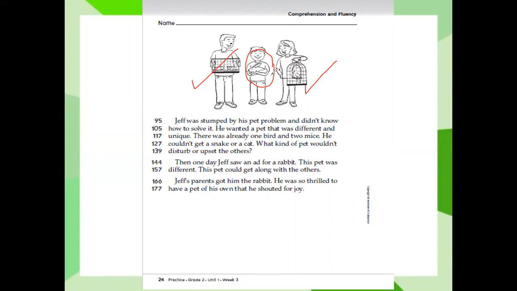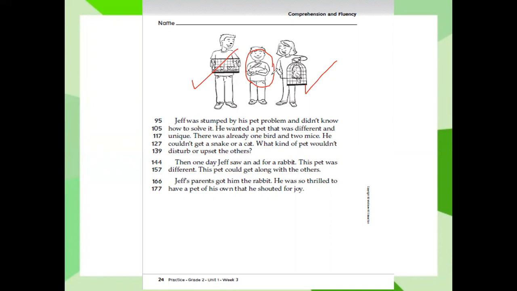Jeff's parents got him the rabbit. He was so thrilled to have a pet of his own that he shouted for joy. So what's the meaning of thrilled here? That means excited. How did we know that? Because they said he shouted for joy.